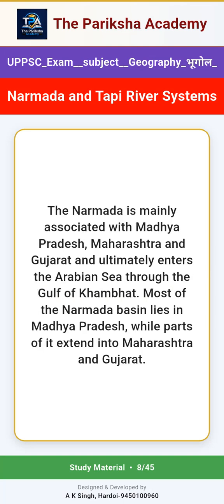The Narmada is mainly associated with Madhya Pradesh, Maharashtra and Gujarat and ultimately enters the Arabian Sea through the Gulf of Khambhat. Most of the Narmada basin lies in Madhya Pradesh, while parts of it extend into Maharashtra and Gujarat.